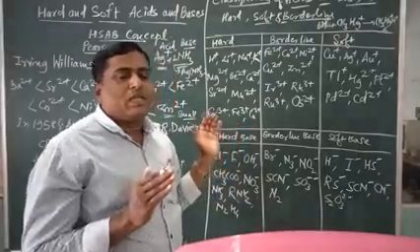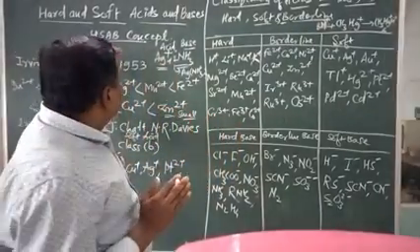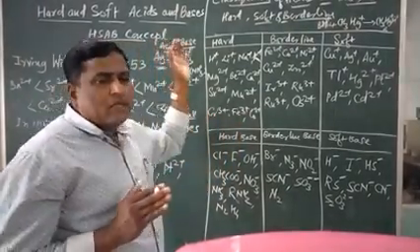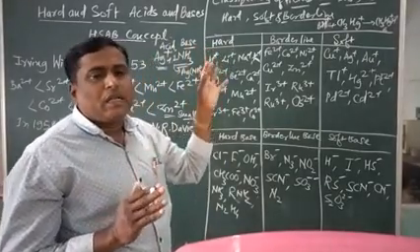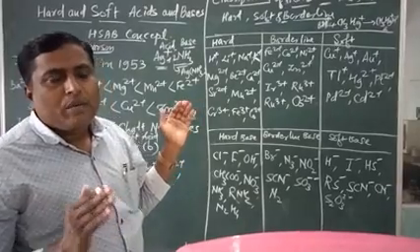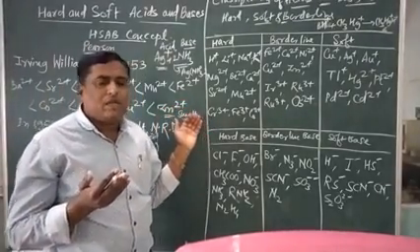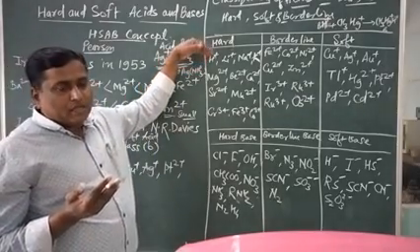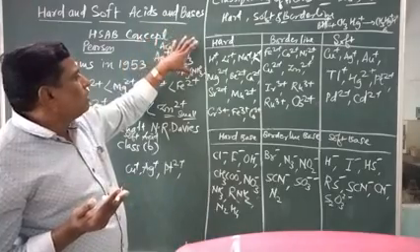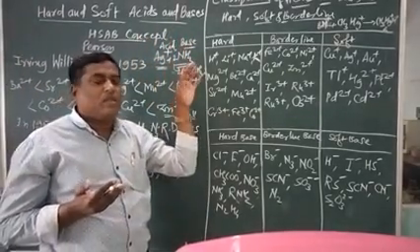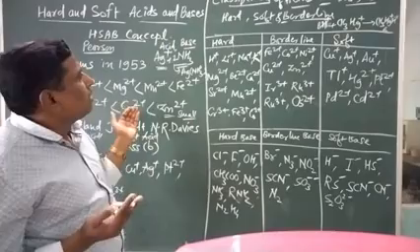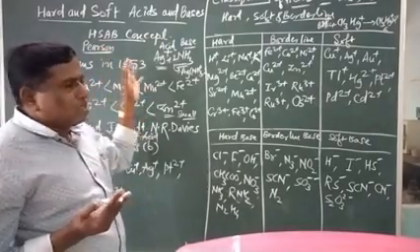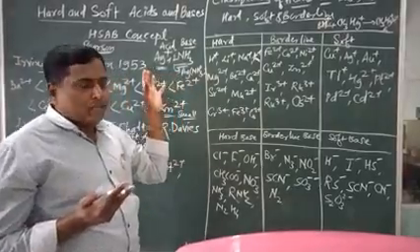The stability of the complexes depends upon the HSAB principle. Now this idea is explained in the HSAB concept, the HSAB principle.